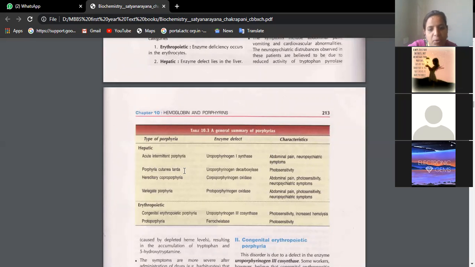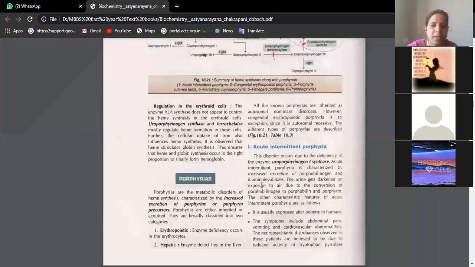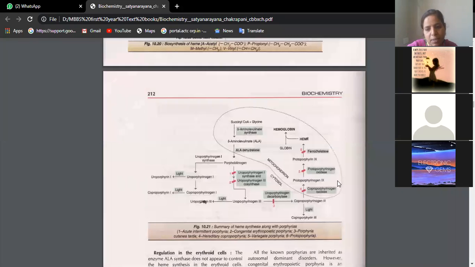Like that, we have porphyria cutanea tarda, where uroporphyrinogen decarboxylase is the defective enzyme, and the person will have photosensitivity. He will not be able to look at sunlight for a long time. Like that, you have this table for porphyrias. The same cycle is given in this form, beta, and whatever red blocks are shown, that means that particular enzyme is defective and that particular precursor is increasing in the blood, leading to the clinical symptoms.